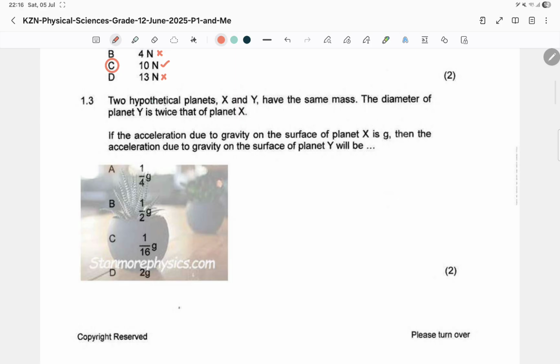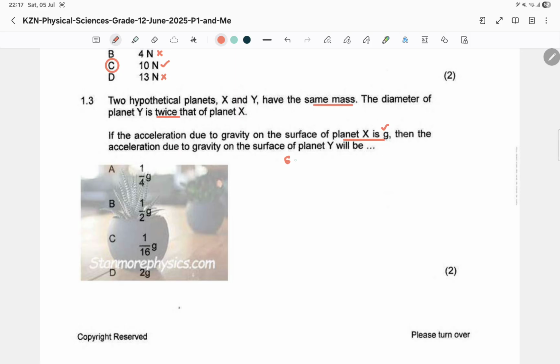Great. Okay, 2 hypothetical planets X and Y have the same mass, right? The diameter of planet Y is twice that of planet X, okay? Right, if the acceleration due to gravity on the surface of planet X is g, then the acceleration due to gravity on the surface of planet Y will be.